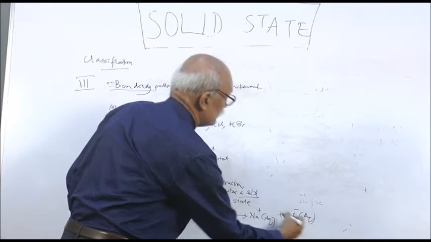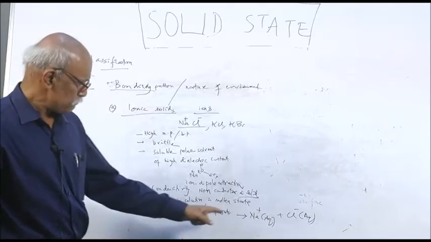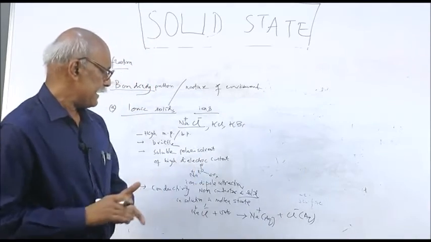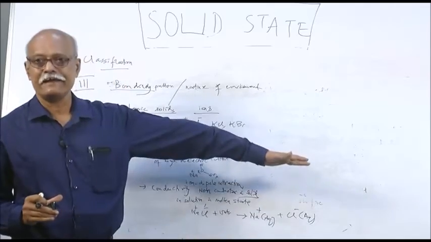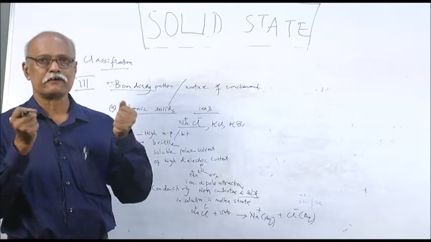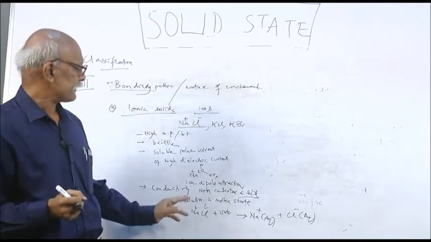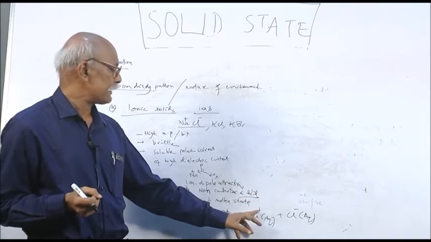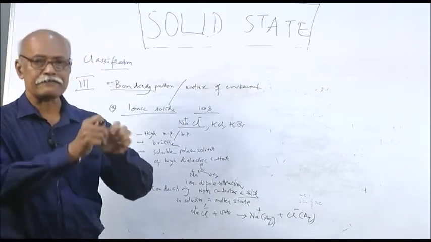So by this they separate from each other. As a result, they can move freely. But in the solid state, the ions are strongly held by interionic force of attraction, and this attraction is loosened by water, so that you get free ions, and free ions can move.